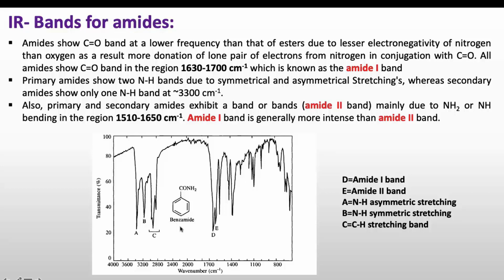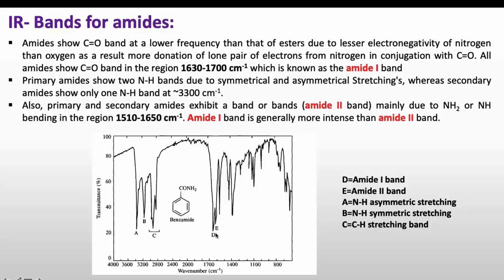If we talk about this benzamide molecule, we will try to find the peaks for benzamide in the IR spectrum. A is the NH asymmetric stretching, B is the NH symmetric stretching because it is a primary amide. Now C is the CH stretching band for the CH bond in the phenyl ring.